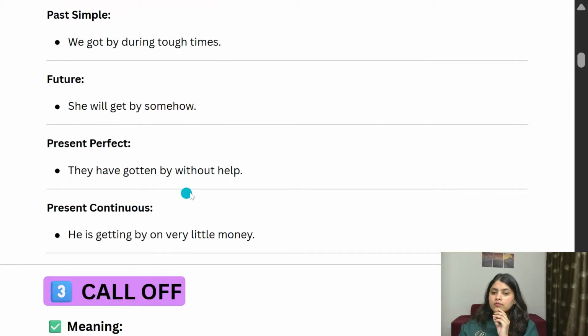So gotten by. So here you guys can see one sentence. They have gotten by without help. What do you understand by this? They have gotten by without help means they have managed without help, or they have survived without help. Okay, in that situation, anything you can add here.